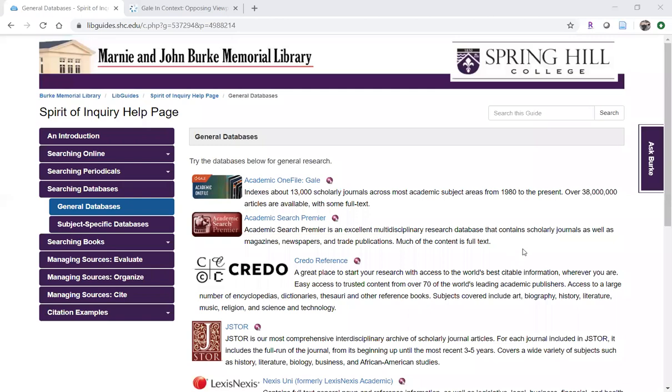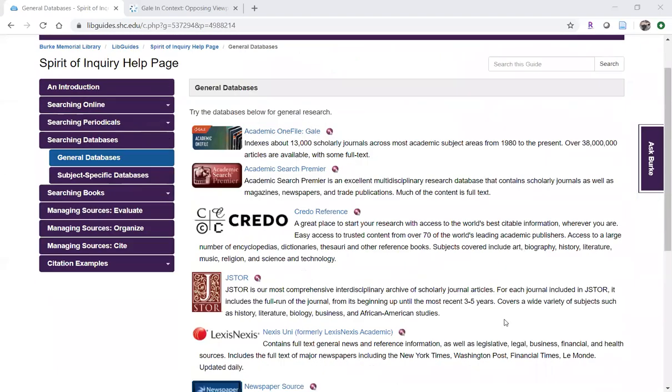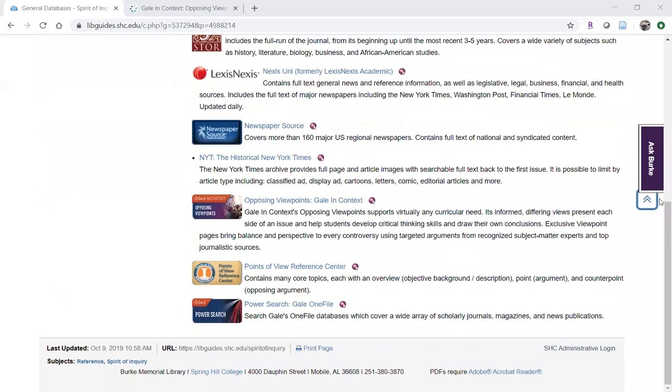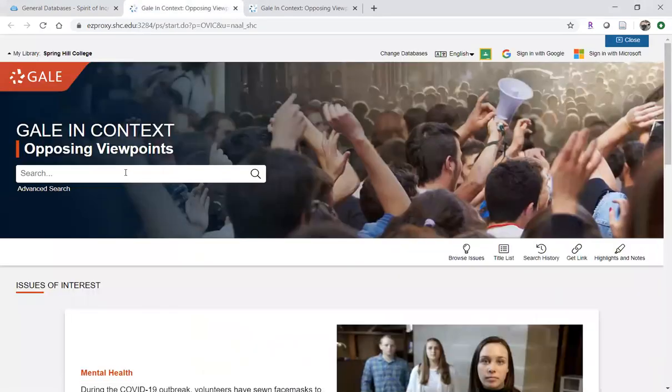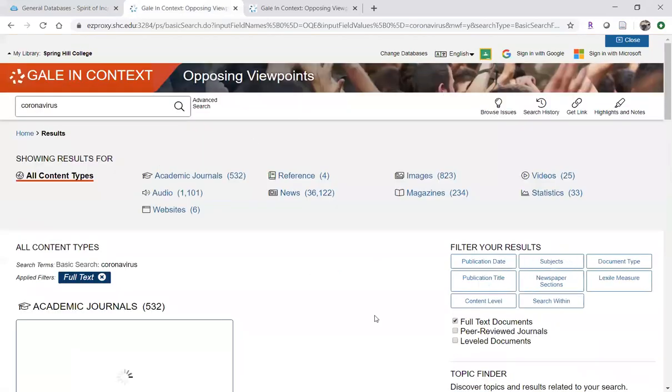But we're back to the general databases page on the Spirit of Inquiry help page. And I think we will choose that Academic OneFile was not loading for me correctly, or quickly enough. So let's go to Opposing Viewpoints instead. I mentioned that Opposing Viewpoints provides all of the same content that the other databases do, magazines, newspapers, scholarly articles, but organizes them in a really useful way, I think. So let's take a look at how that works.